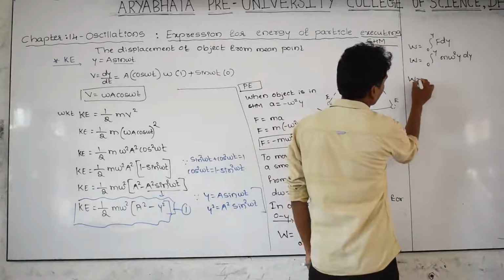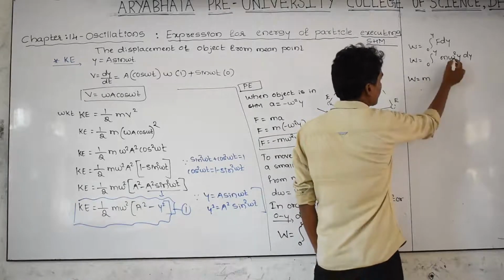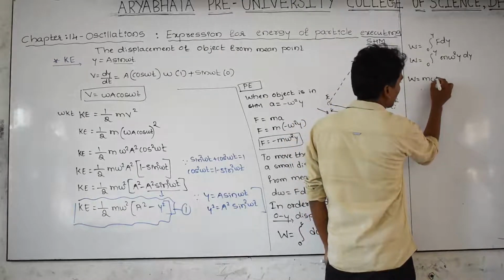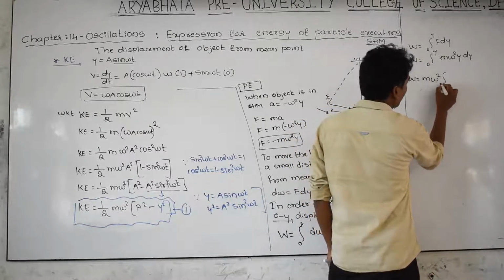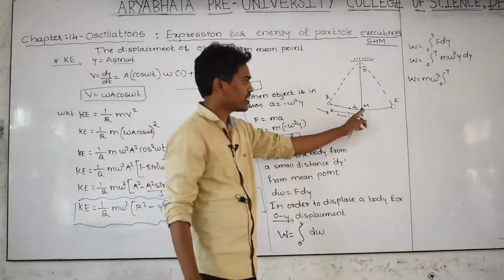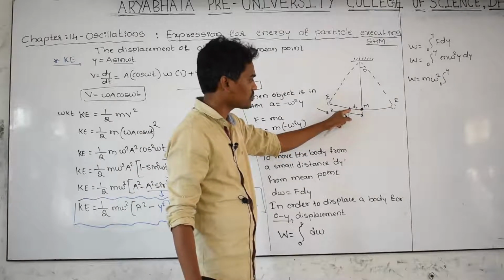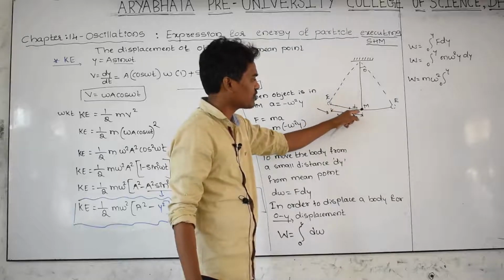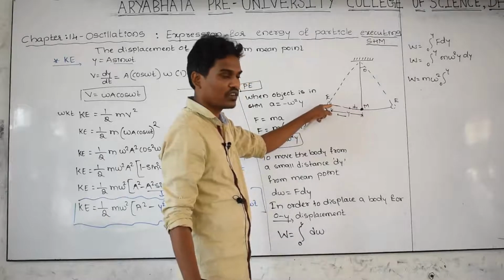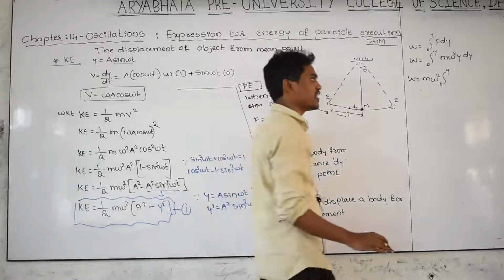Work done is equal to M, which is constant. Take it out, a constant cannot be integrated. Omega is also a constant. Take it out, because we cannot integrate a constant function. And again 0 to y, and y is a changing function. How come? If the body is here, displacement is 0. If the body is here, the displacement changes. If the body is here, the displacement increases. At each and every point the displacement keeps changing. That's why we can integrate that one.